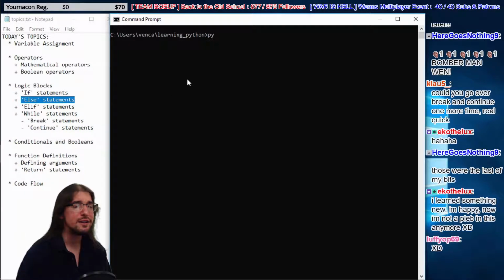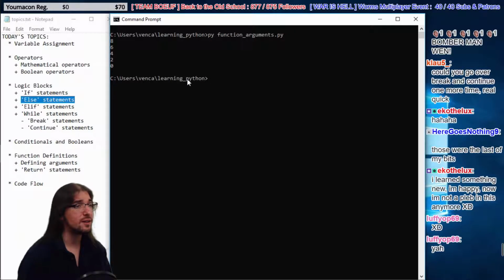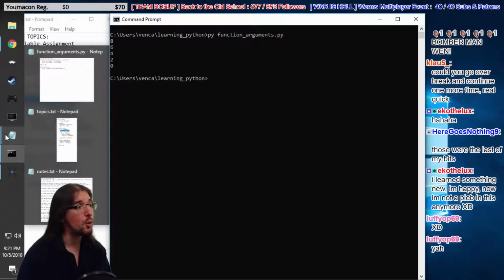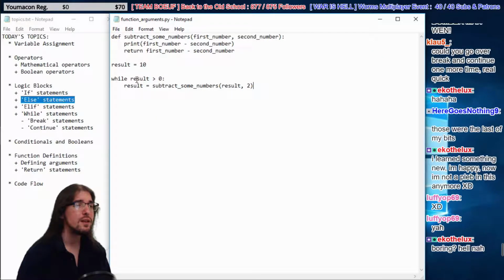What was this code called again? I forgot what this program is called. Function arguments, yeah. All right, so there it is, 8, 6, 4, 2, 0. It runs until while is no longer true, right? So it's boring? Hell nah. I'm glad you guys are enjoying it. So while result is greater than 0, keep on running this code.